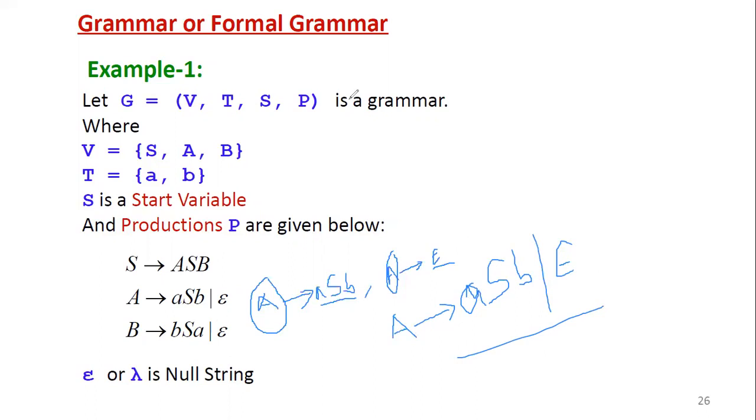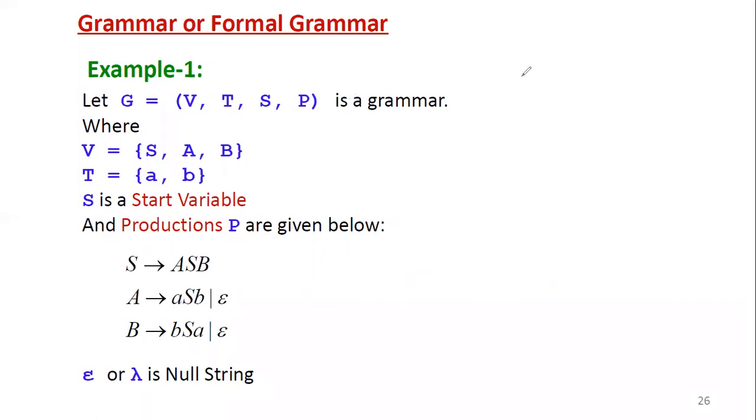So now you can observe that in the second production the left hand side contains only a single variable. The right hand side contains small a, which is a terminal, capital S, which is a variable, small b, which is a terminal, then epsilon. That is a star closure. Now it is a combination of V union T whole closure. Why? Because it includes null also. So the right hand side is a combination of V union T whole closure.